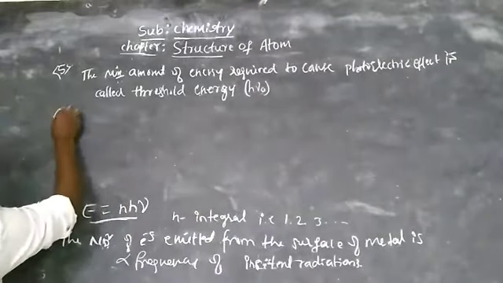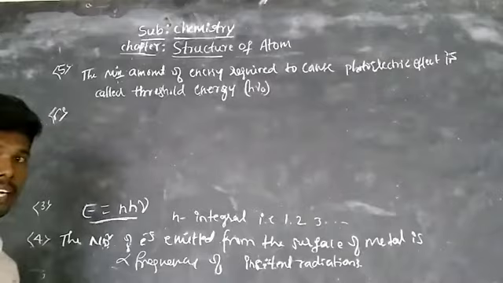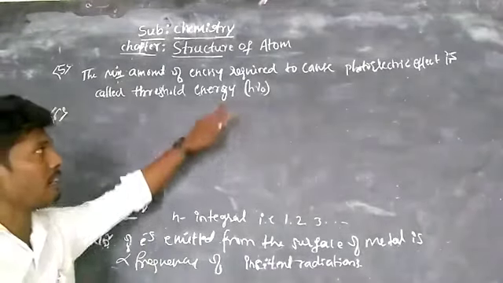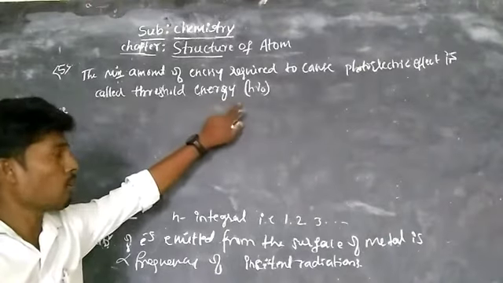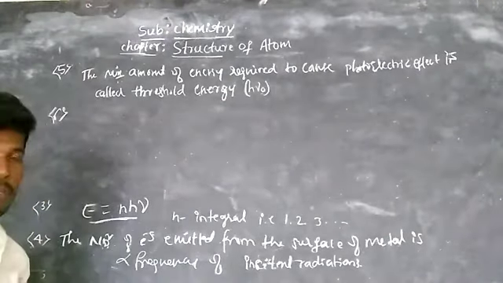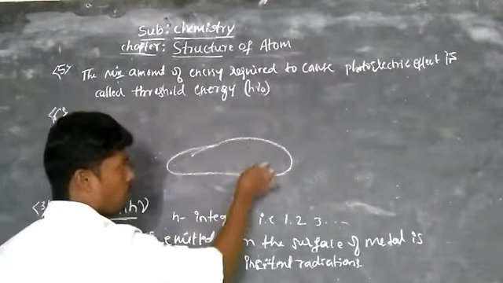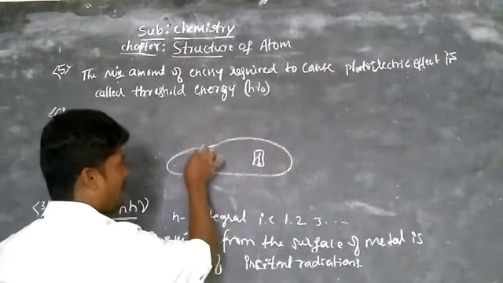Then the sixth one: the kinetic energy is directly proportional to the frequency of incident radiation minus the threshold frequency. Already I explained the photoelectric effect. This is the glass tube. Here there is a metal strip and here there is a detector.